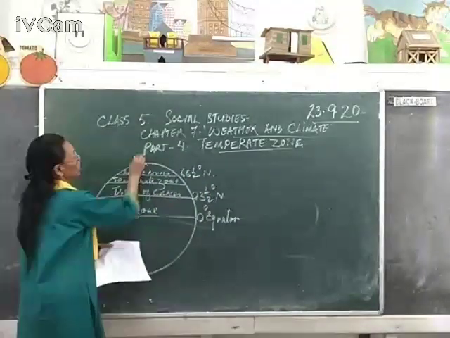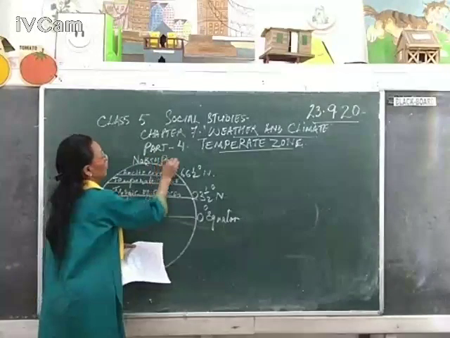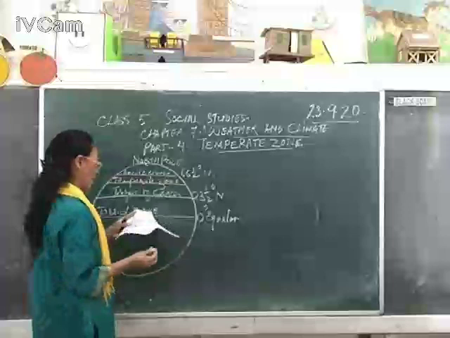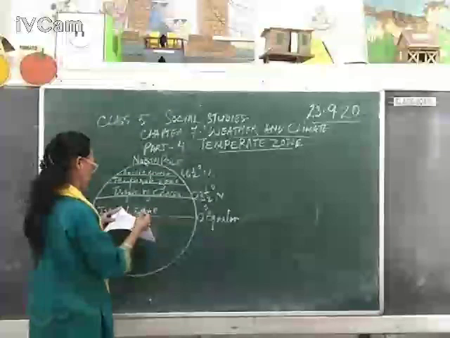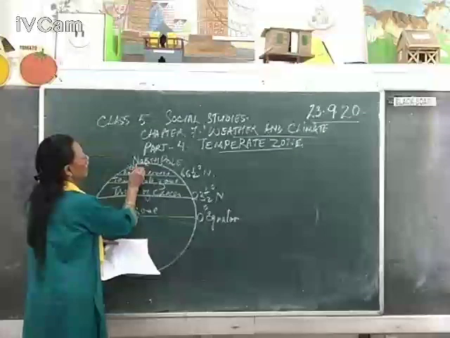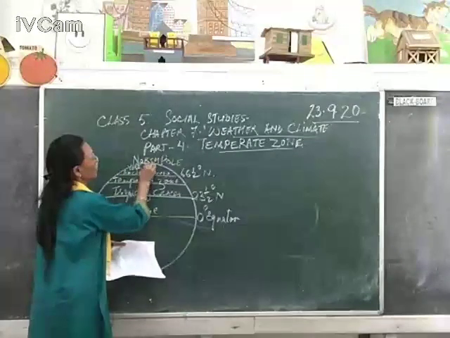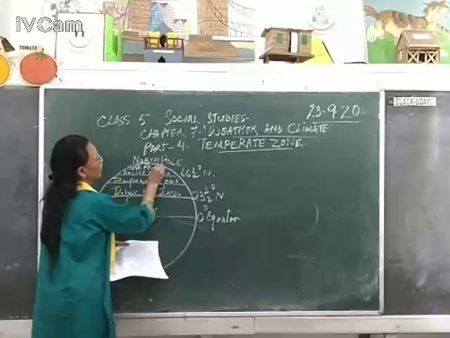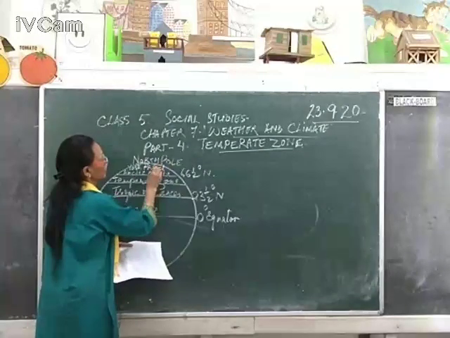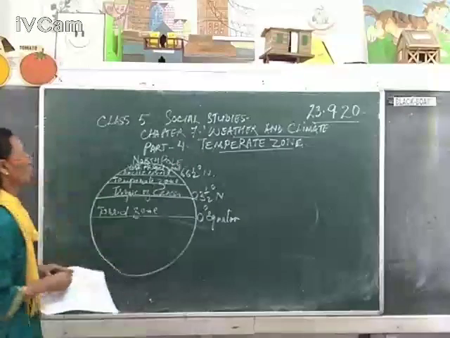So on the top, this is North Pole. And on the top of Arctic Circle, these regions are called North Frigid Zone. This is North Frigid Zone.